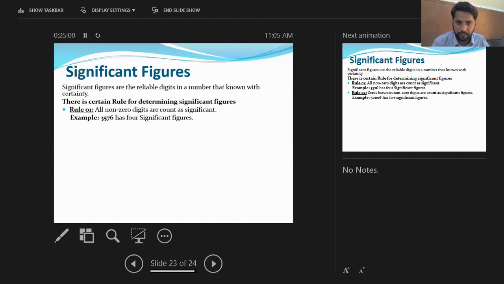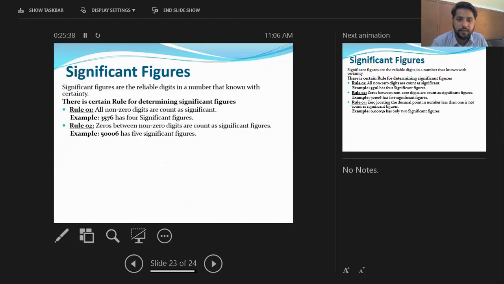In constants, we have two kinds of digits: first is non-zero, second is zero. Zero contains only one digit, zero, while the non-zero digits run from 1 to 9. All these rules are based on the digits 0 to 9. Now in rule number 1, all the non-zero digits are counted as significant figures. Here is the example 3576. In this example, all the digits are non-zero, therefore they will be counted as significant figures. So in this number, there are 4 significant figures.